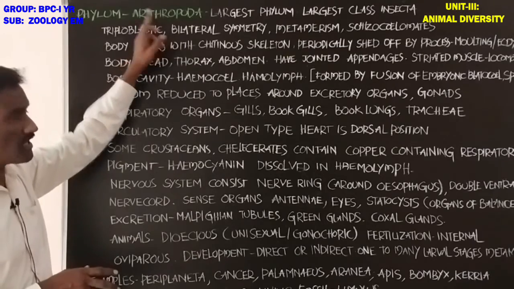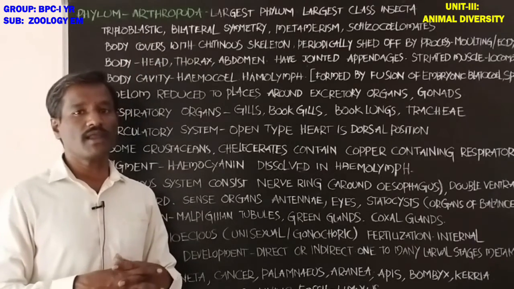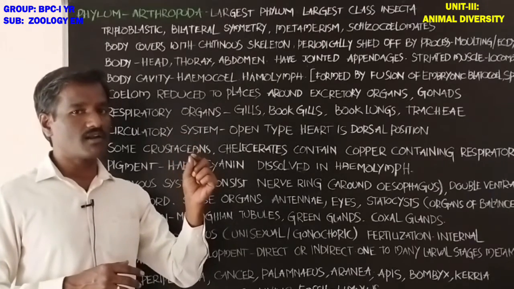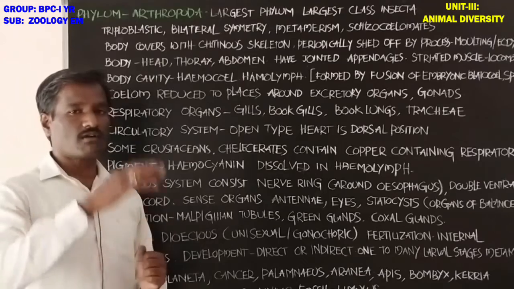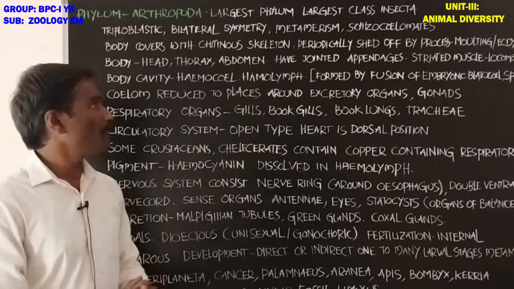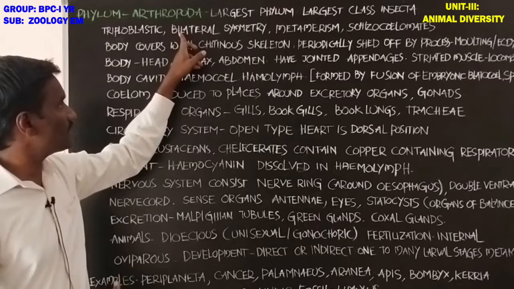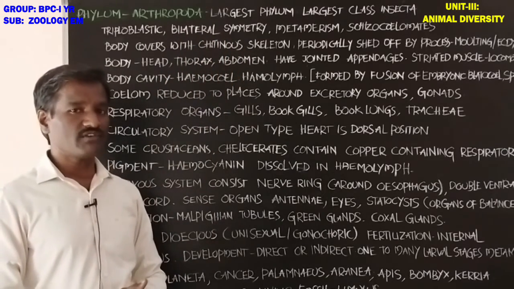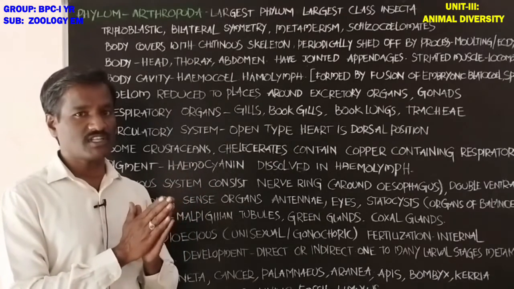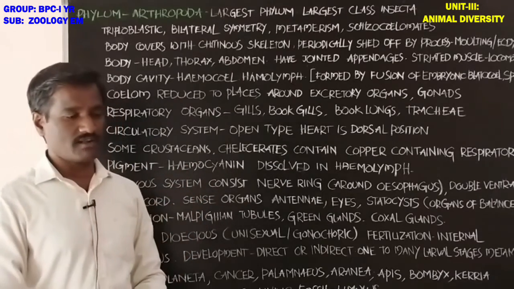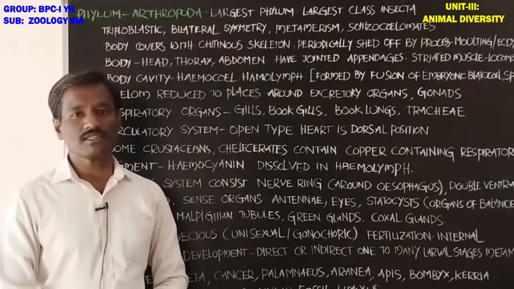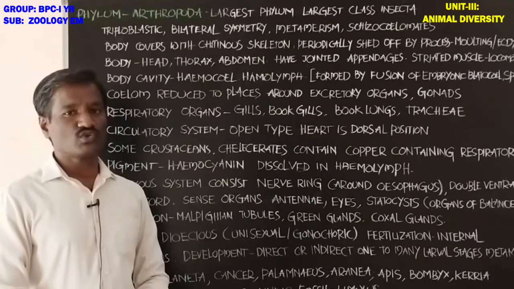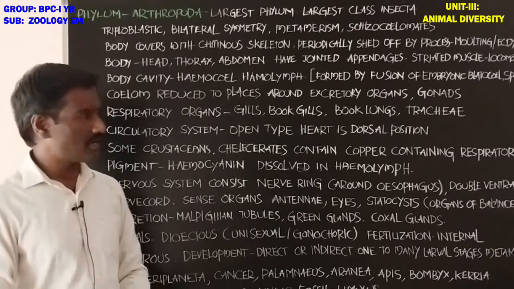These are triploblastic animals. The entire body is formed by 3 layers. The body develops from 3 embryonic germinal layers, which are called ectoderm, mesoderm, and endoderm. These animals show bilateral symmetry. Which type of symmetry is present in this animal? That is bilateral symmetry. Animals from Platyhelminthes onwards all show bilateral symmetry.